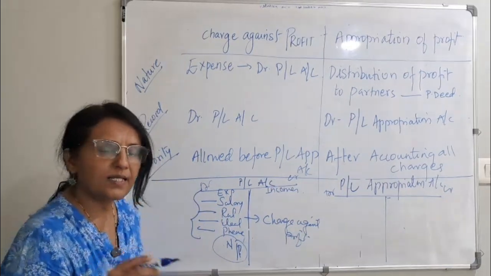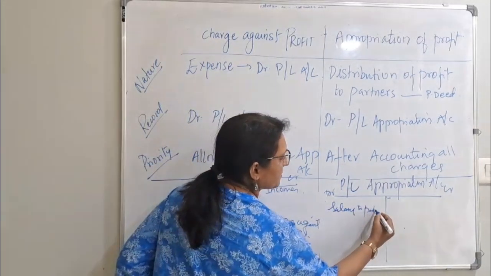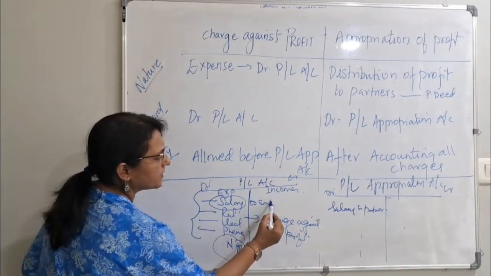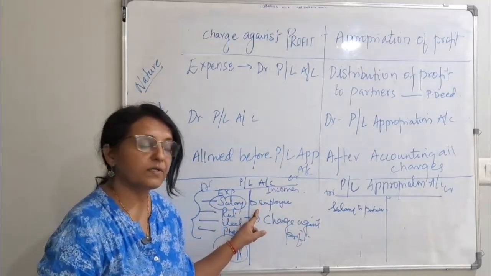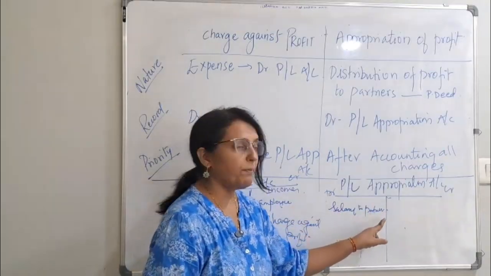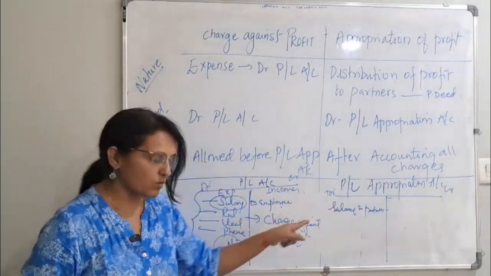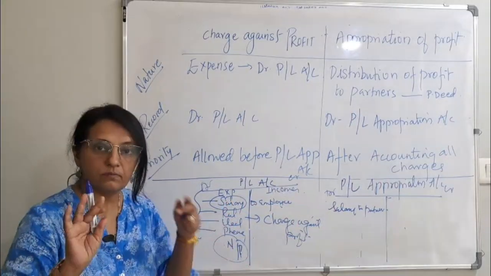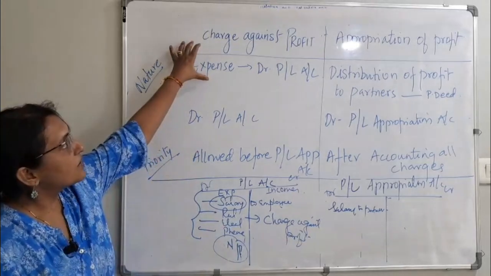Salary to partner is again an expense. So you will write over here, salary to partner. This is salary to employee. This is compulsory. This is charge against profit. Salary to employee, charge against profit. Salary to partner, appropriation of profit, which means the partner will get salary only if there is a profit. But the employee will get salary even before arriving at the profit.